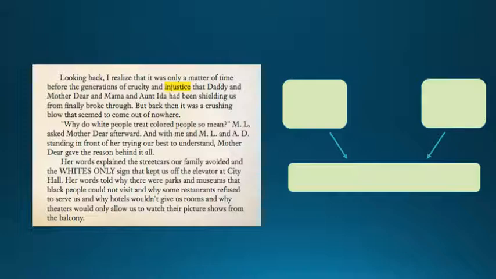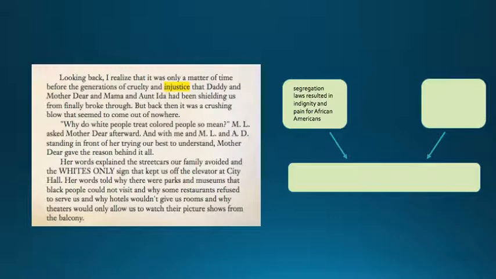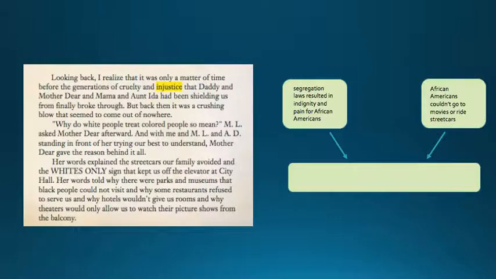Sometimes we're going to use this little graphic organizer with the rectangles over here to help us. In the first box, let's write one of her reasons, and this would be called evidence, because it comes right from our story. Segregation laws resulted in indignity and pain for African Americans. That is one of the reasons. Another reason that supports this is African Americans couldn't go to movies or ride streetcars. So those are some reasons.